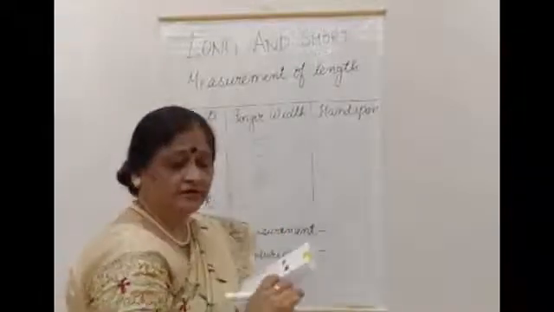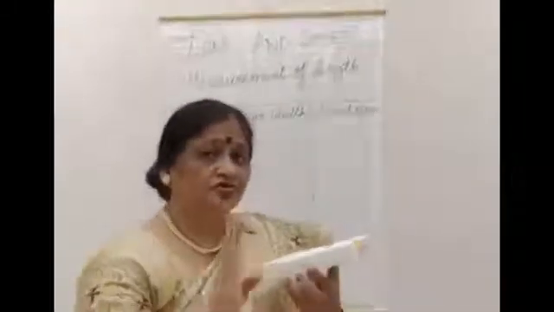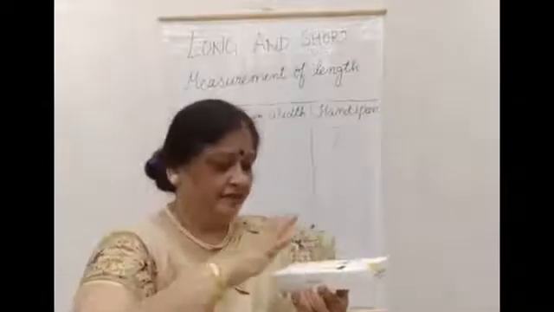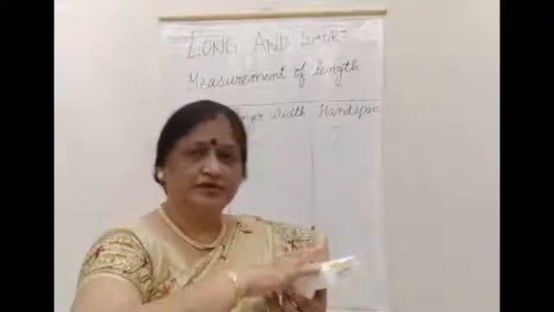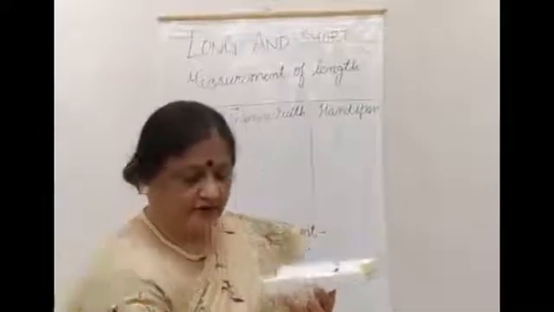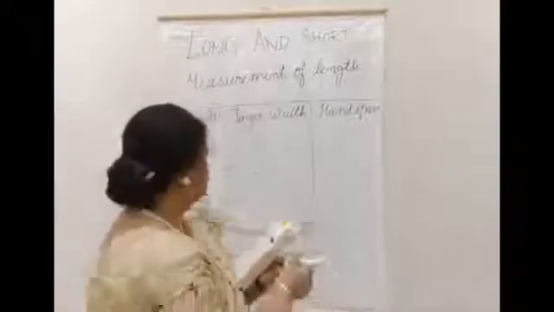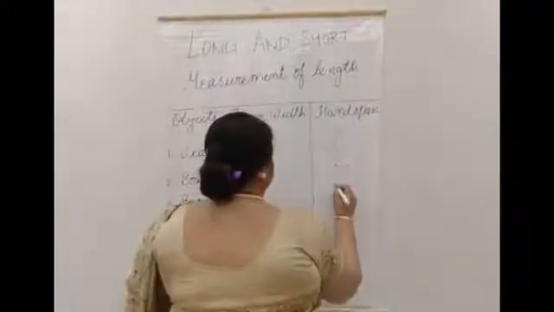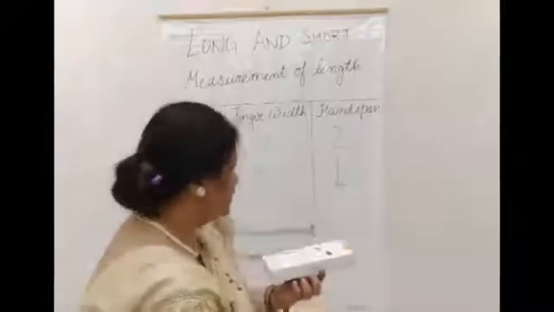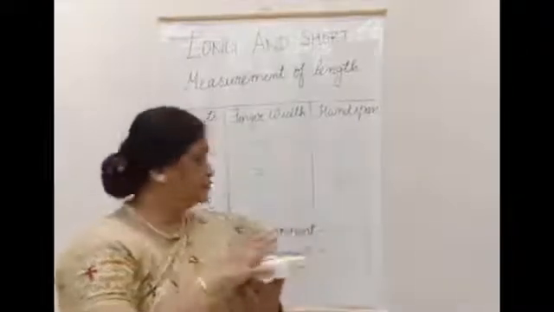What is the length of this box? 3 finger width. Now let us do it with hand span. Now this is totally 1 hand span. Alright. Now let us write it on the board. 1 hand span.